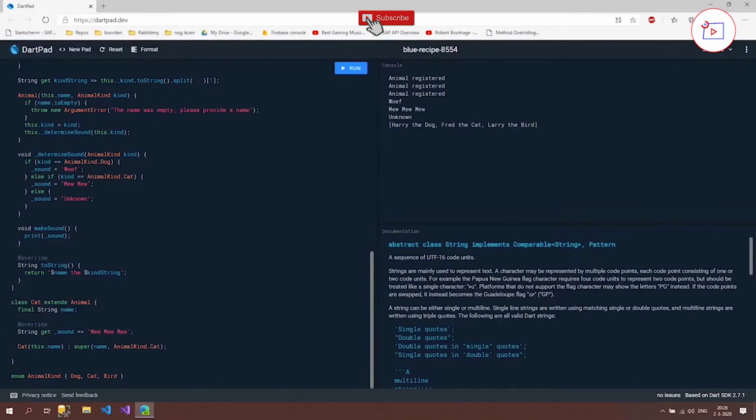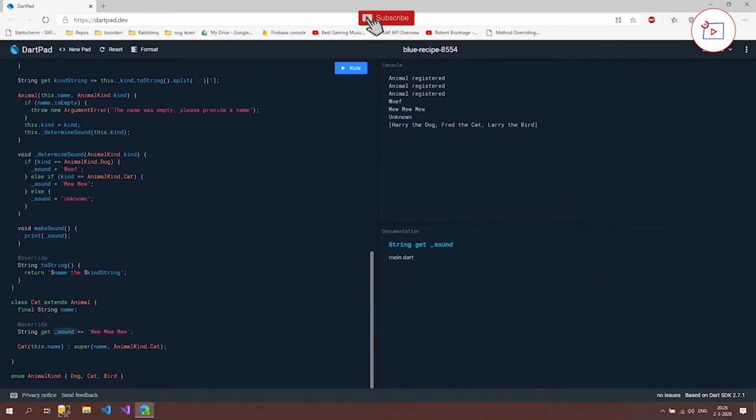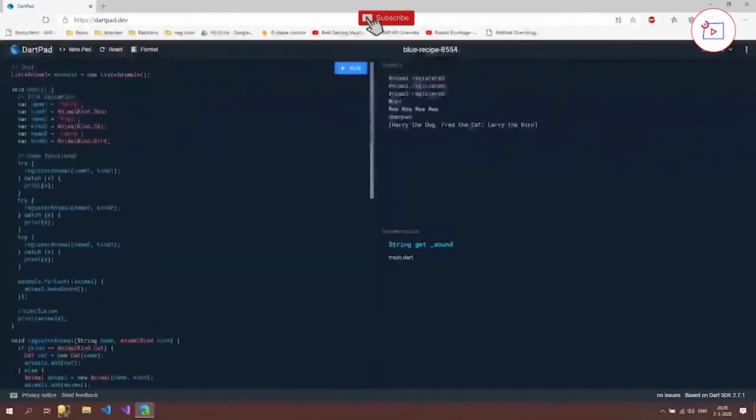So now we say when we get this underscore sound, then I expect mew mew mew. And let's just add another mew to show that it's overriding the sound property. And as you can see, four mews now, so that's working. As you can see, along this tutorial, we build a really big file. So normally, when you work inside an editor, just like Visual Studio Code, I would recommend doing this in separate files because it's really hard to oversee what's going on at the moment.